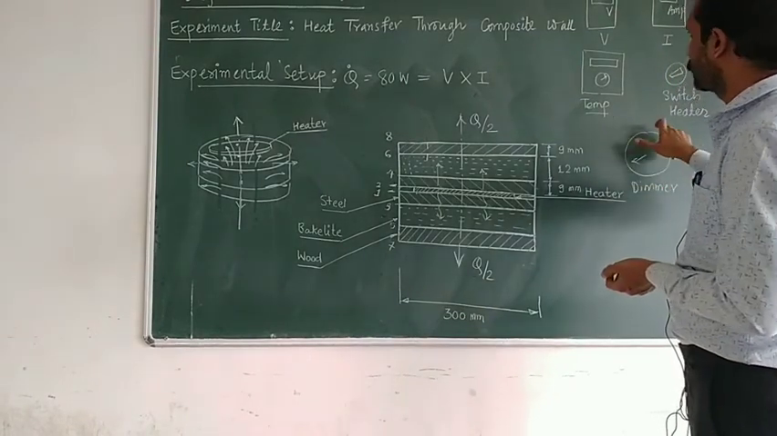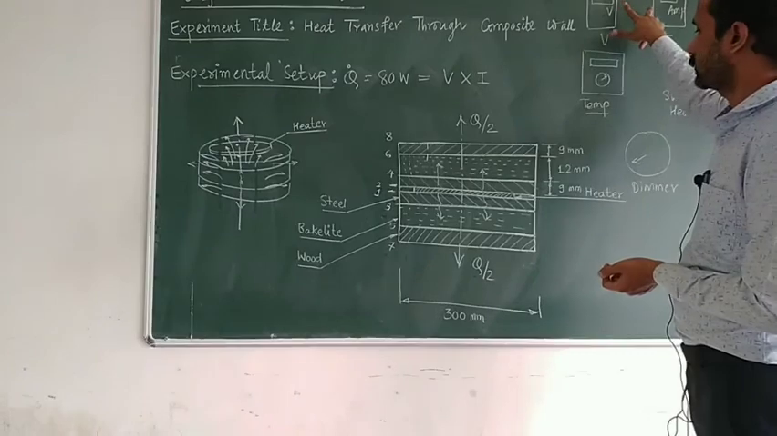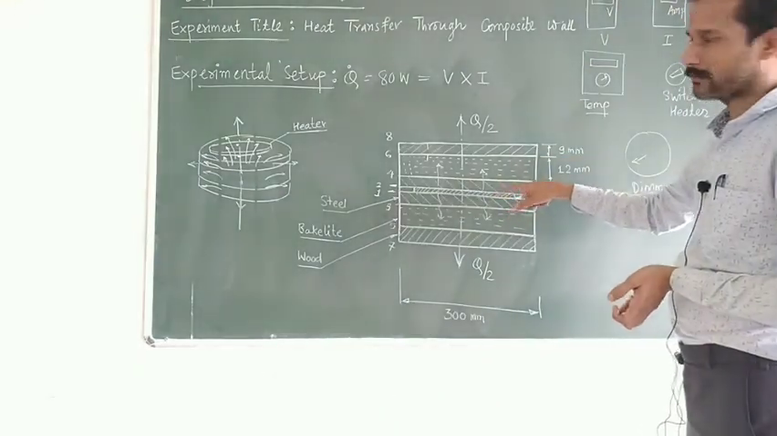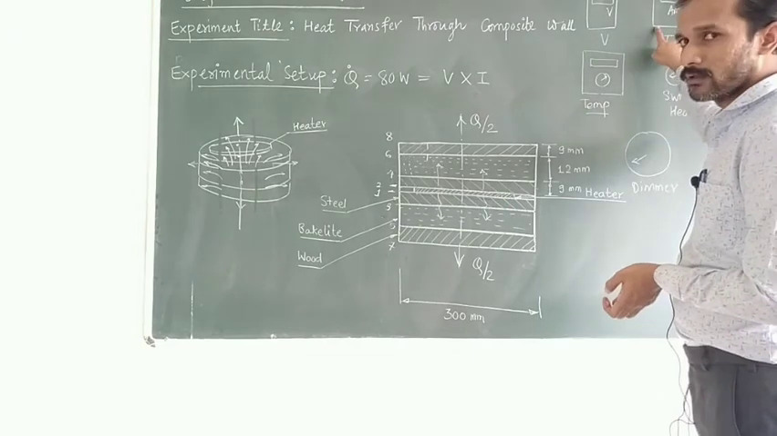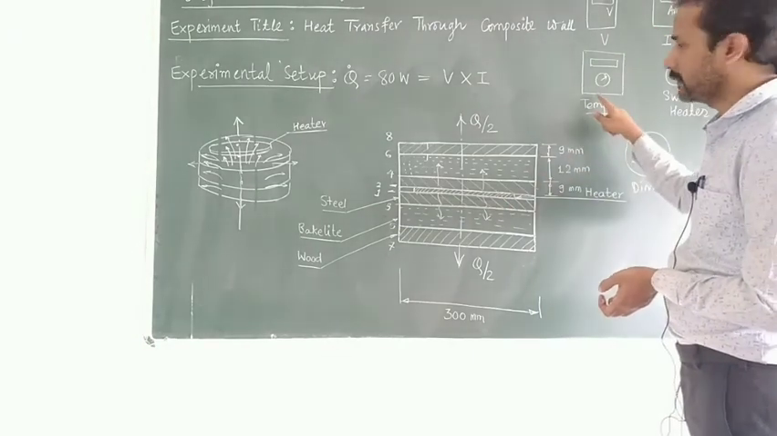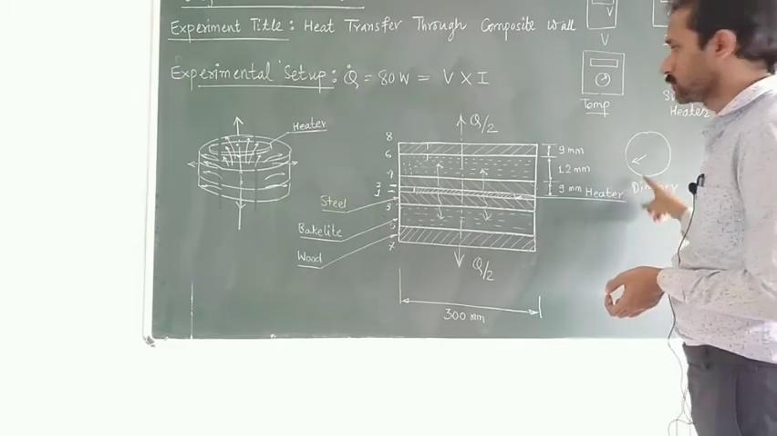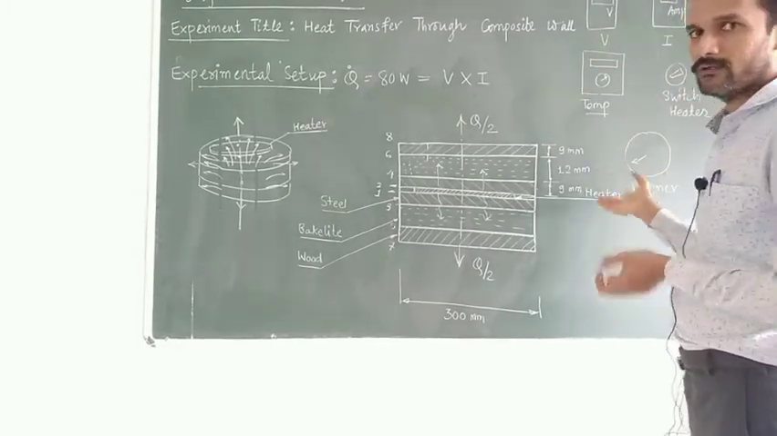Dimmerstat will be used to control the voltage. If I increase this dimmerstat, voltage will increase, and this voltage and current is supplied to the heater. So heater is the heat source which will produce the heat with the help of electrical energy. Temperatures will sense the temperature at each location, and voltage can be controlled with the dimmerstat. So this is your control panel that we will see in the setup also.